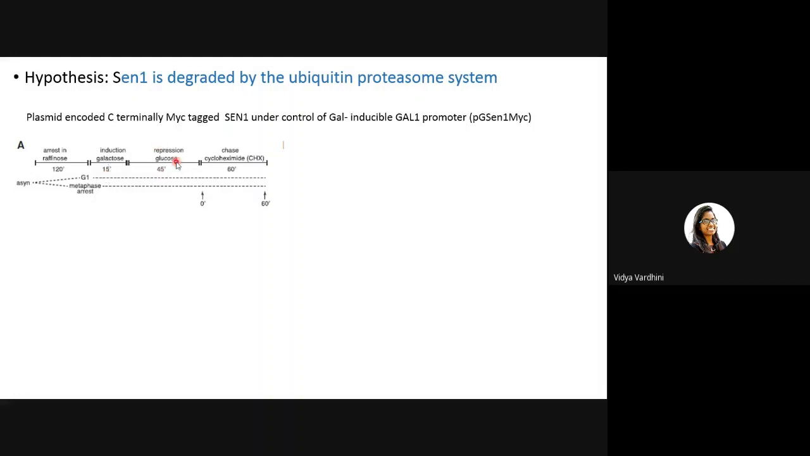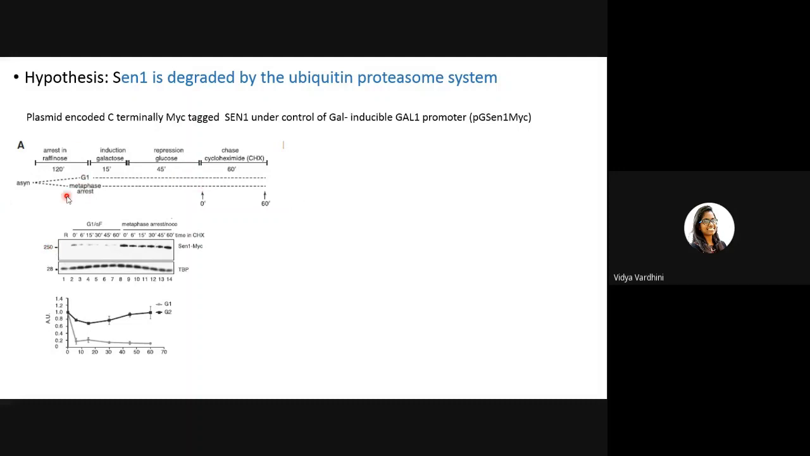And then they removed the galactose and replaced it with glucose, which will not allow the expression of the SEN1 cDNA. For 45 minutes this glucose repression continued. During this phase, all the mRNA that was transcribed is continually being translated to SEN1 protein. Then they added cycloheximide, which halts the translation. So whatever protein has been formed till now is going to be present for your further experiment. From here, they collected cells from 0 minutes to 60 minutes.